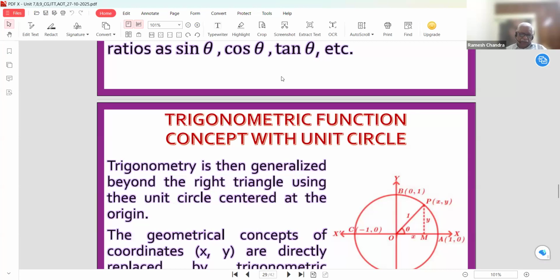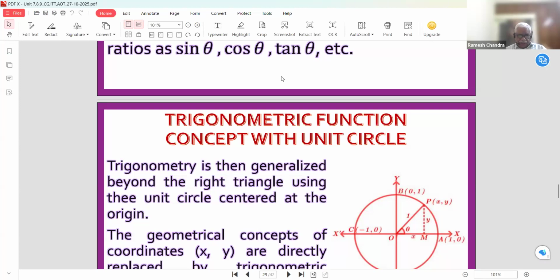The opposite side of the angle theta is the altitude, the opposite of the 90 degrees is the hypotenuse, and the third side, the adjacent side, is the base. So sine theta is altitude by hypotenuse, cos theta is base by hypotenuse, and tan theta is altitude by base. And the reciprocals of these are cosec theta, sec theta, and cot theta. But here it was very important that we take theta as an acute angle only. We can describe six trigonometrical ratios only when theta is an acute angle.